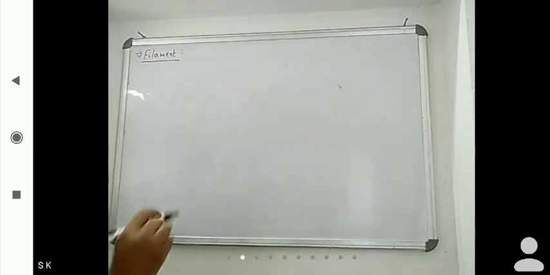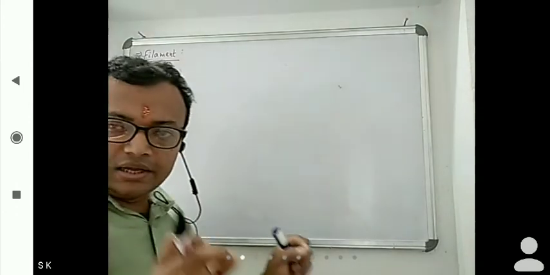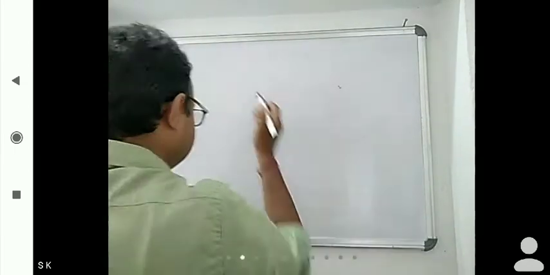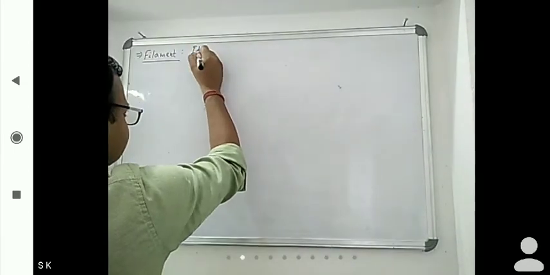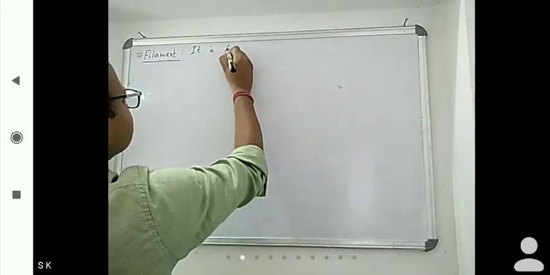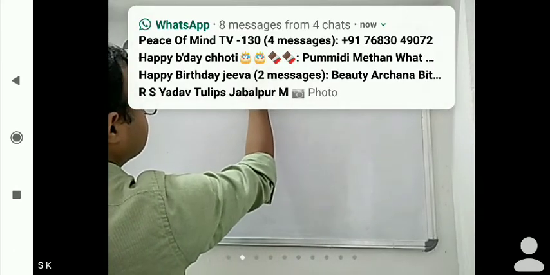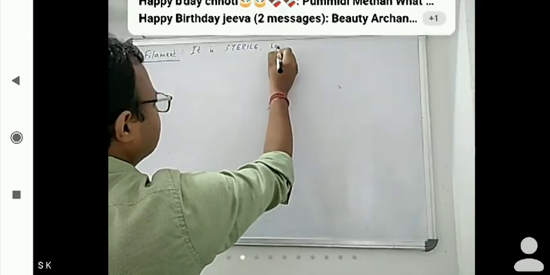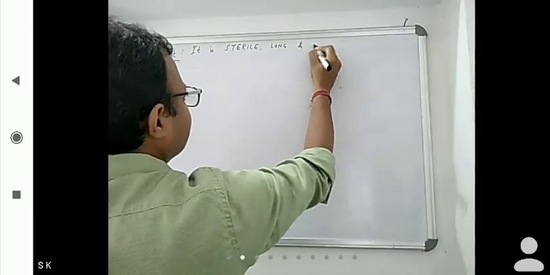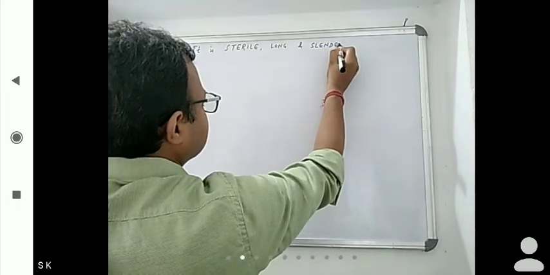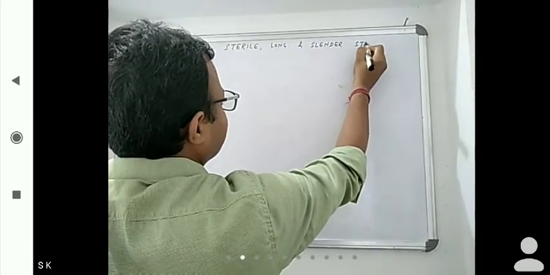Already we discussed that the non-reproductive part of the stamen is the filament. It is a sterile, long and slender stalk-like structure.